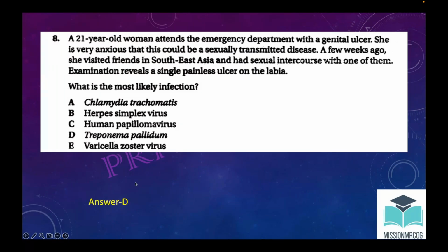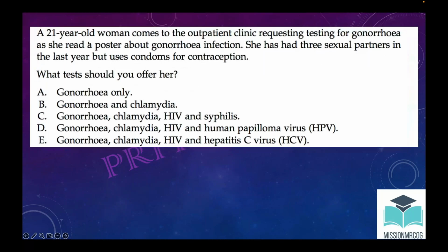Okay, a 21-year-old woman is requesting a gonorrhea test. She had three sexual partners in the last 1 year, but uses condoms for contraception. What will you offer? They are asking about the STD screen. So which is the correct answer? What tests are done? In C, yes: gonorrhea, chlamydia, HIV, and syphilis.